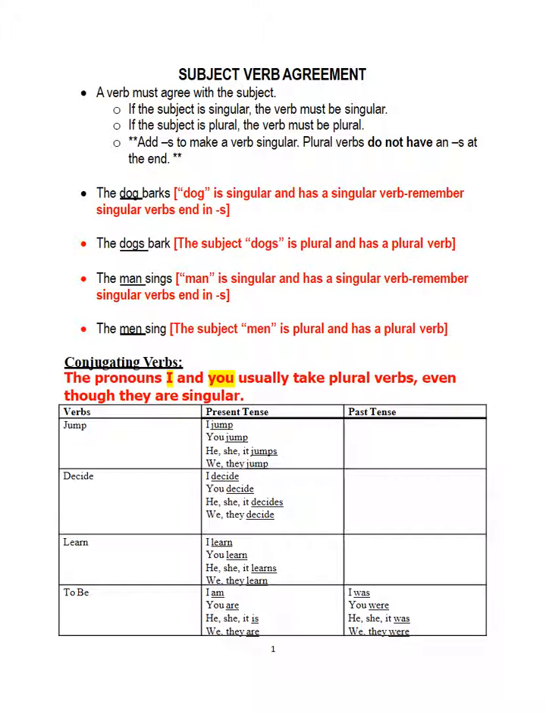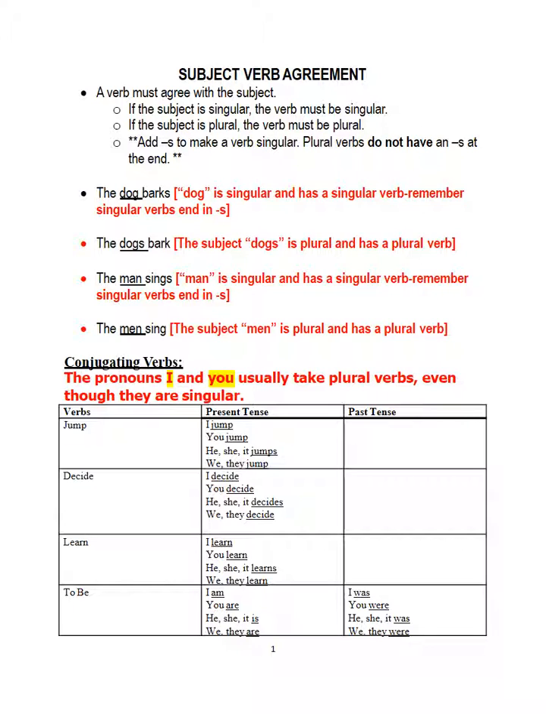Okay, so we're going to discuss subject-verb agreement. In your sentence basics lesson, we learned what the subject of a sentence was and what the verb, or the predicate, of a sentence was. And so you need to know that the subject and the verb of the sentence must agree. This means that if the subject is singular, the verb must also be singular. If the subject is plural, the verb must also be plural.